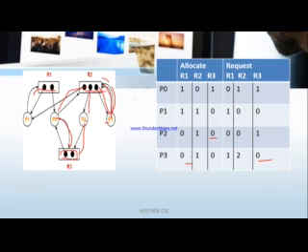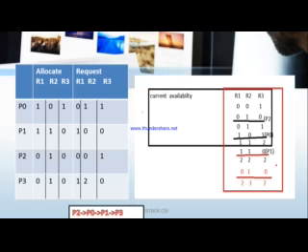Next, the current availability. So simple and easy. If you make the allocation properly, then we can do the request, and we can calculate the current availability without mistake and update the availability also. Let's go to the next one. So here current availability we can start with R1, R2, R3. Initially the current availability is 0, 0, 1.